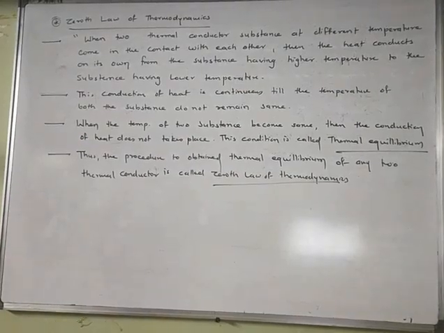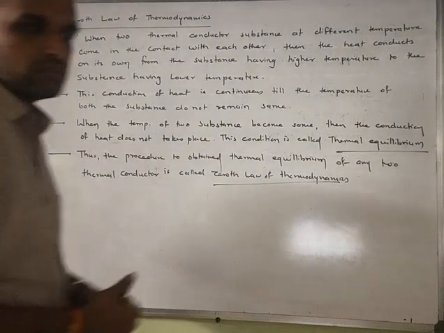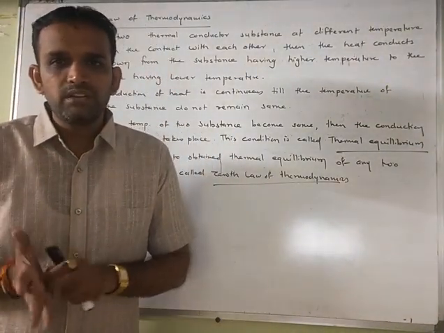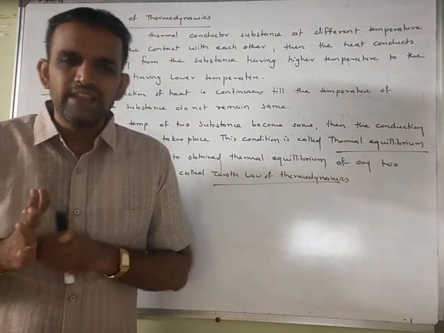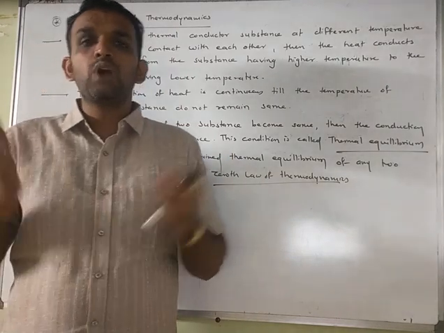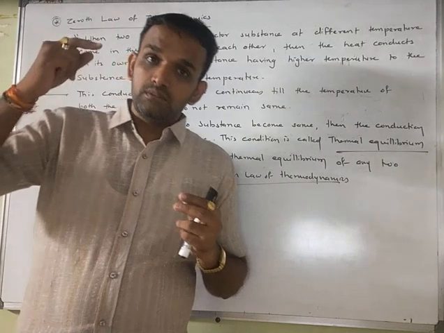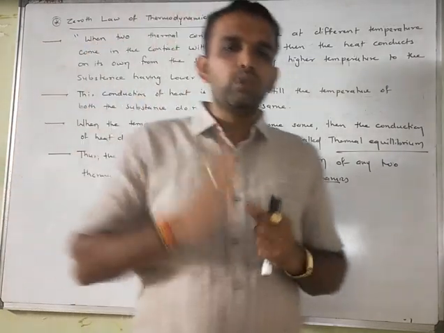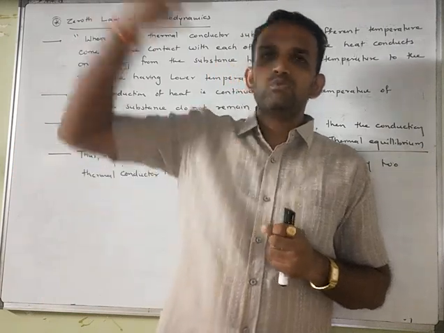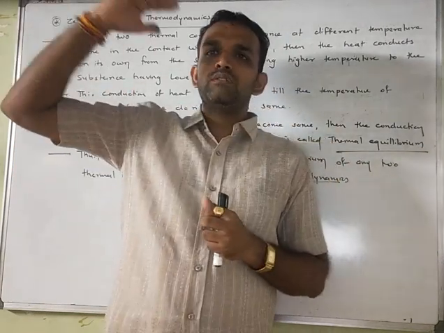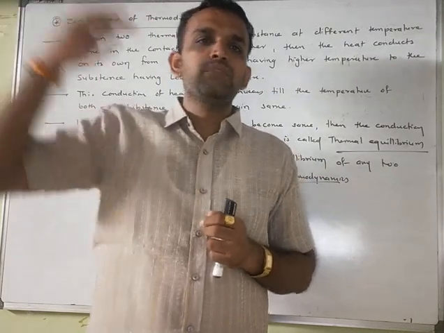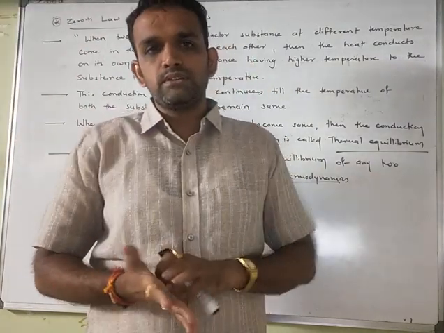As the heat enters, the volume of the mercury is increased until the temperature of the body and the temperature of the mercury becomes equal. तब तक उसका वॉल्यूम इंक्रीज होगा. And this is how you can measure that this much temperature will be there of the particular body of that particular person, right?